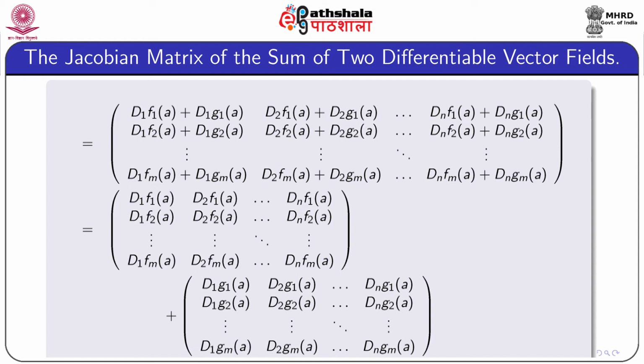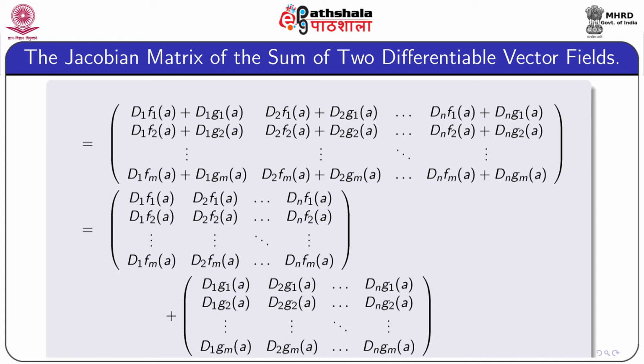So, finally, we have the sum of two m by n matrices, the first one consisting of those from f and the second one consisting of the derivatives from g. That is, in the first matrix, the first row is d1 f1(a), d2 f1(a) up to dn f1(a), and in the second matrix, the first row is d1 g1(a), d2 g1(a) up to dn g1(a).